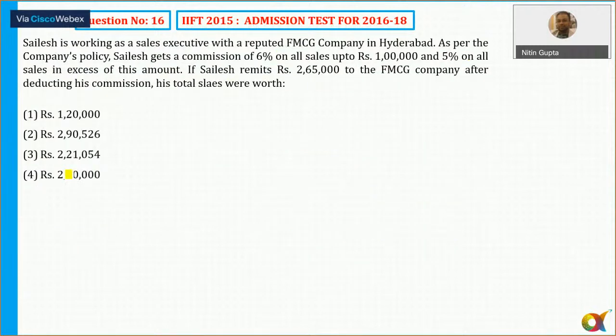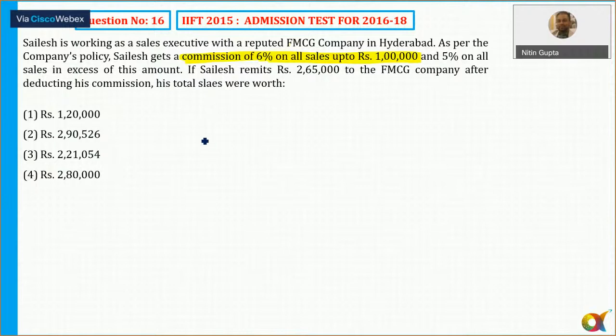Okay. Let's come to question number 16. It says, Sales is working as a sales executive with a reputed FMCG company in Hyderabad. As company's policy, Sales gets a commission of 6% on all sales up to rupees 1 lakh.